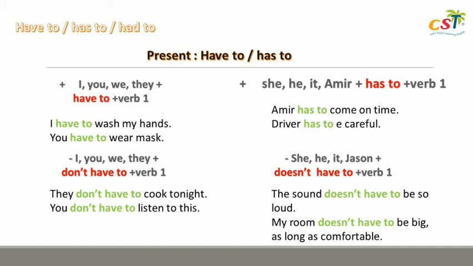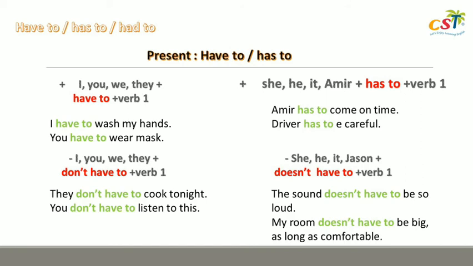For the example, I have to wash my hands. You have to wear a mask. And for negative, you only put don't for those subject. They don't have to cook tonight. And you don't have to listen to this.